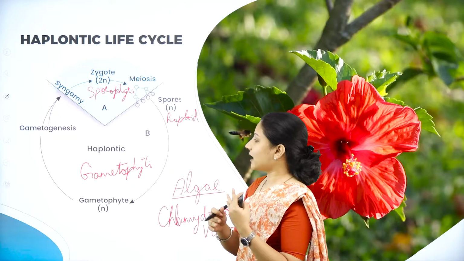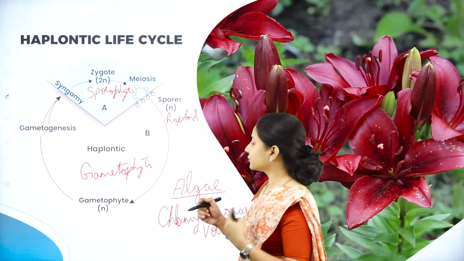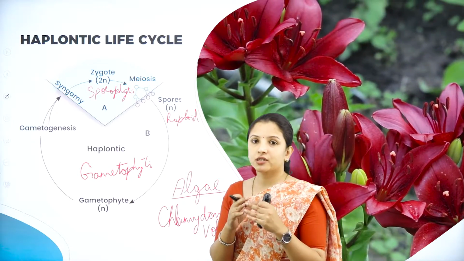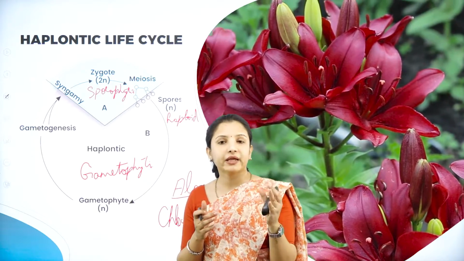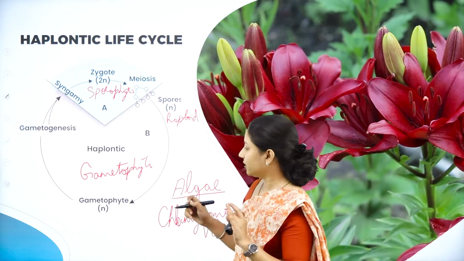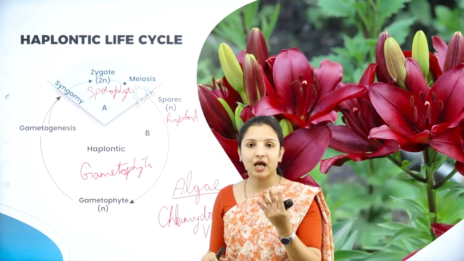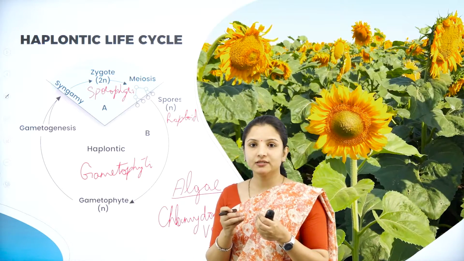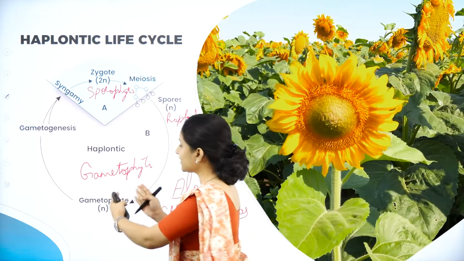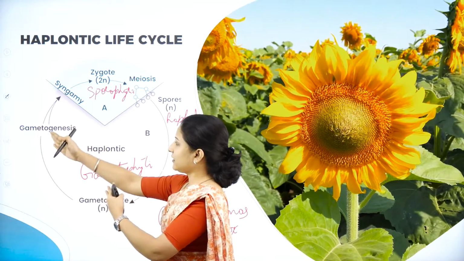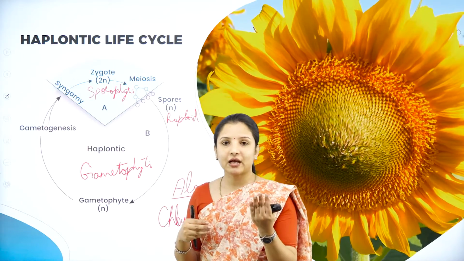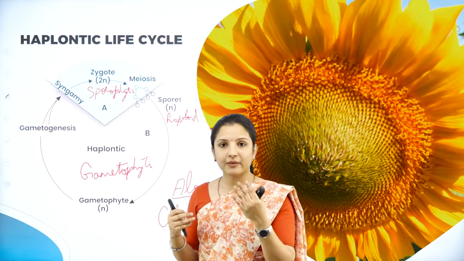So now they have entered into the haploid stage of the gametophytic generation. These spores will again undergo division to produce the gametophyte. So what are the gametophytes? They are the structures that bear the gametes, that is the male and the female gamete. And you know that in sexual reproduction, male and female gametes are very, very important. These gametophytes will undergo gametogenesis. So what is gametogenesis? Gametophytes are responsible for the production of the male and the female gamete. So once the haploid gametophytes are formed, again they will undergo reduction division to produce the gametes. So the production of the gametes is nothing but gametogenesis.